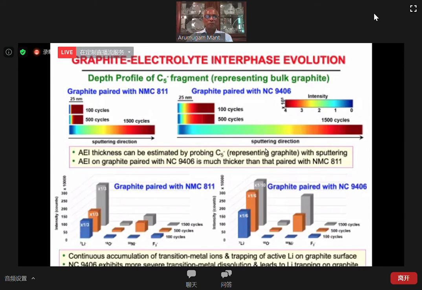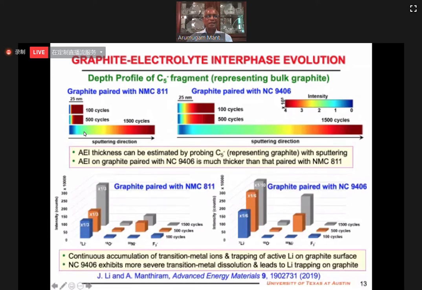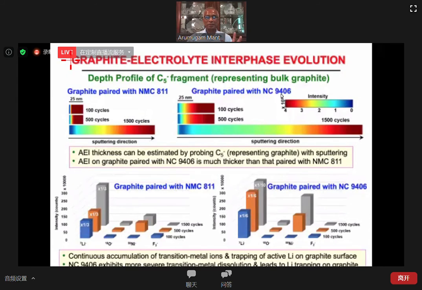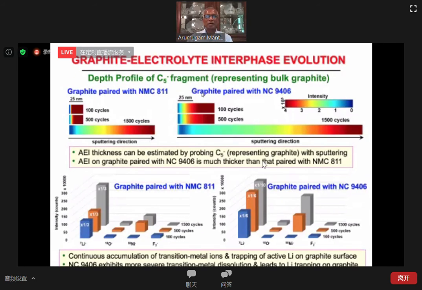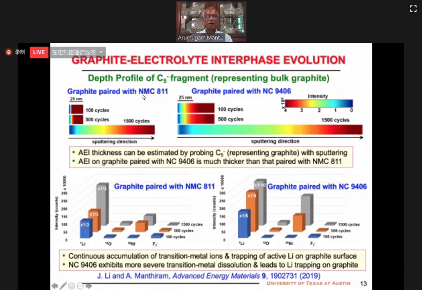This slide is important. So we are comparing the SEI thickness on the graphite. The only difference is, in one case 811 cathode, another case 9406 cathode. Everything else is same. So we are now, by sputtering, seeing how much depth we have to go to see the graphite as a function of cycle number. 811, after 1500 cycles, you have to sputter this much to see the graphite. 9406, you have to sputter that much to see the graphite.